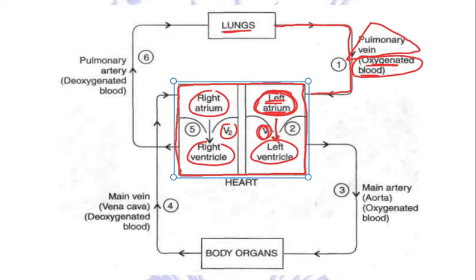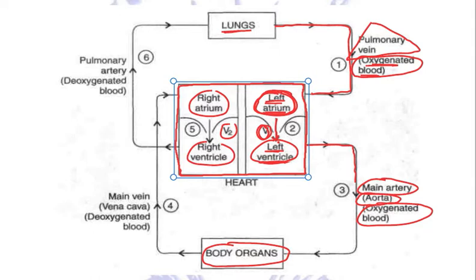Now the left ventricle will contract, and when it contracts, all the blood is carried by the main artery of our body. The name of the main artery is aorta. This aorta carries the oxygenated blood from the left ventricle of the heart to the various body organs through a network of blood vessels.